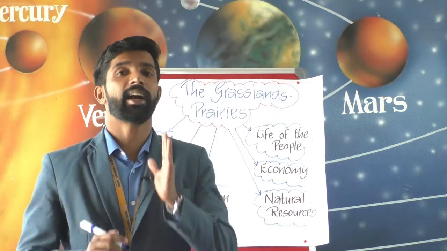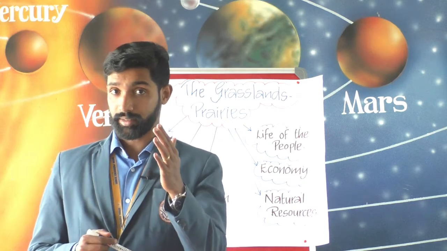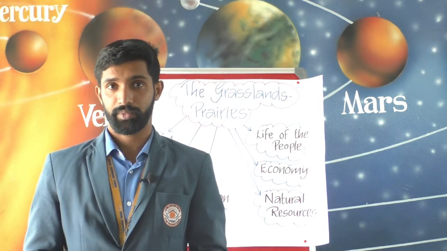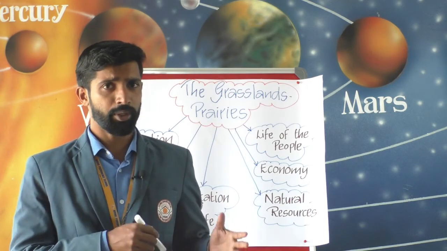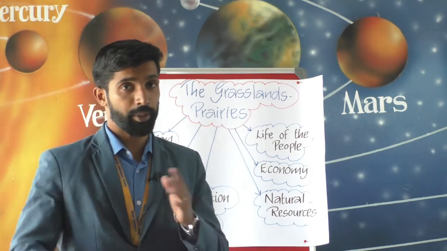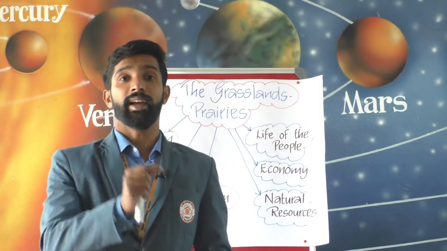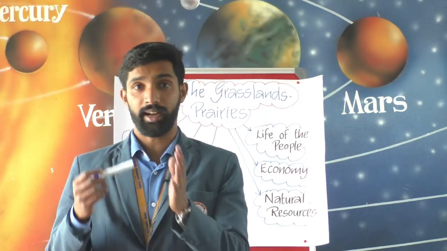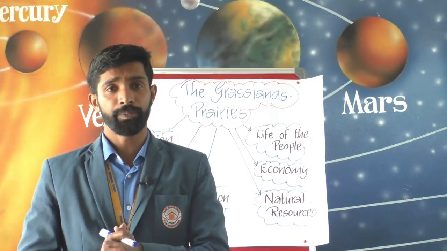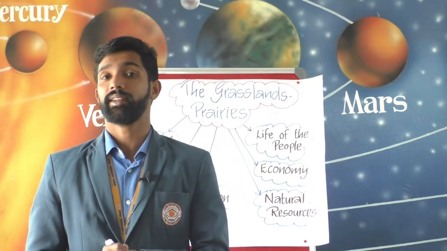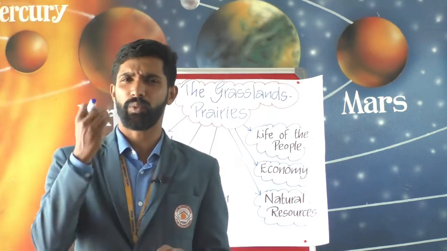That is 23.5 degrees north, and the Arctic Circle, it is at 66.5 degrees north in the northern hemisphere, and the Tropic of Capricorn, that is 23.5 degrees south, and the Antarctic Circle is at 66.5 degrees south in the southern hemisphere. So this is the location of the temperate zone, and the regions covered with wild grass and very few